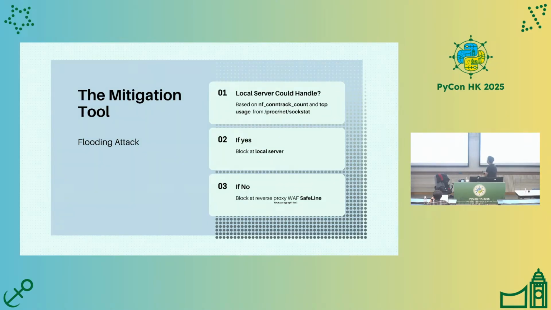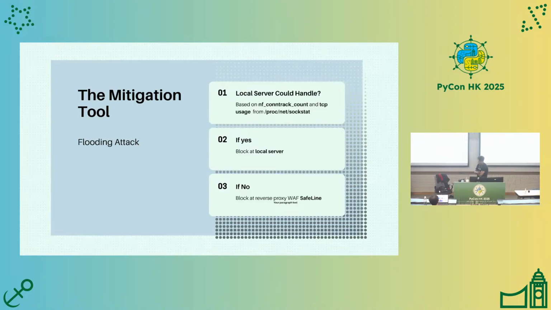For the mitigation mechanism, it starts at the local server, which analyzes the volume-based requests from the log. We also check the netfilter conntrack count and TCP usage from /proc/net/sockstat. If it exceeds the threshold of 9,000 or more netfilter conntrack count, we decide that it is probably a higher probability of DDoS.